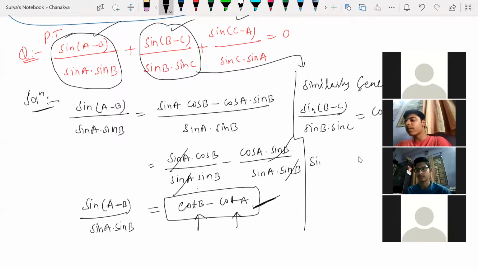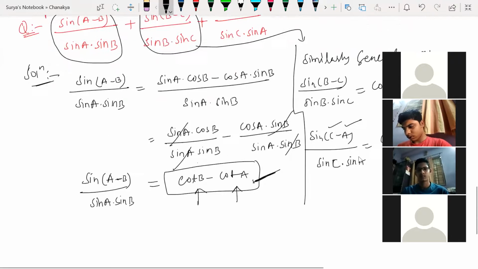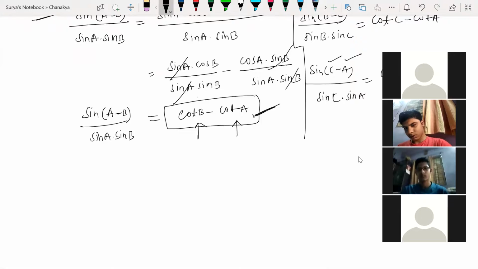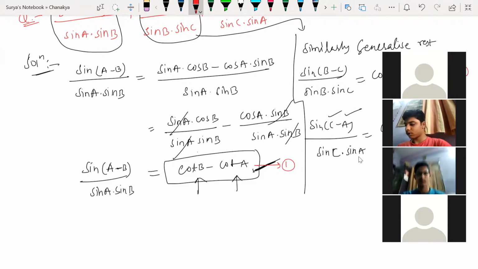Similarly, what will sin c minus a give? Sin c minus a divided by sin c into sin a. What will we get? Cot a minus cot c you will get. Cot a minus cot c. Understood, children? So now we have to add all this. Let me take this as the first equation, this as the second equation, and this as the third equation.